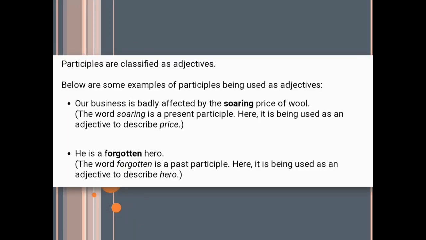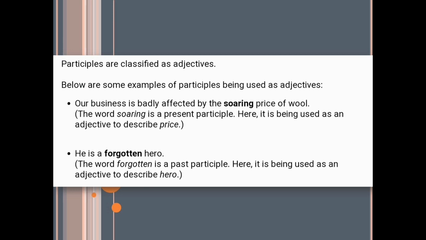Participles are classified as adjectives. Below are some examples of participles being used as adjectives. First example, our business is badly affected by the soaring price of wool. The word soaring is a present participle. Here it is being used as an adjective to describe price. In the previous slide, we discussed that a present participle is made by adding ing to the verb. Since price is a noun preceded by soaring, soaring is an adjective for the noun price.